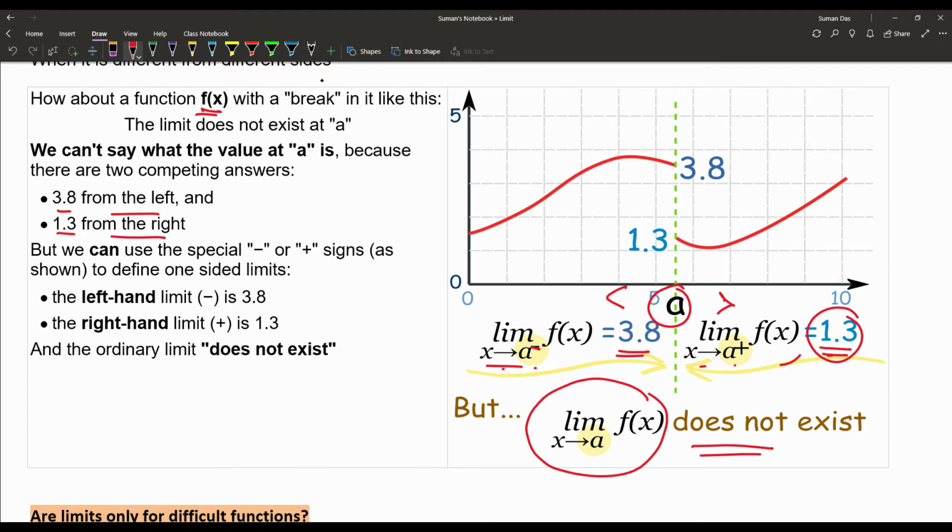And we use the sign minus for the left hand limit, and when that is the right hand limit, that is plus. So when both the values are different, we can say the limit does not exist.